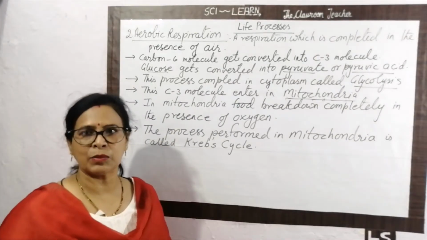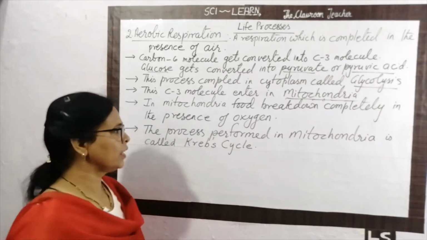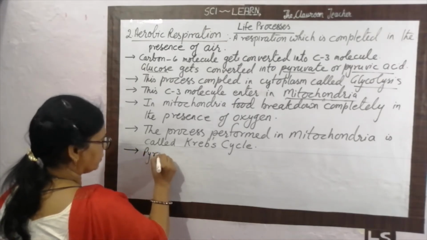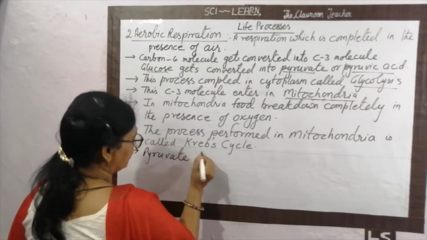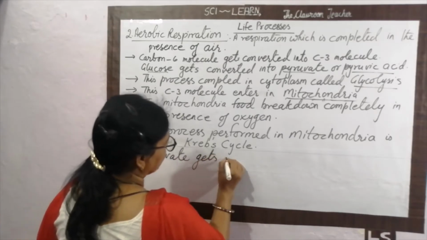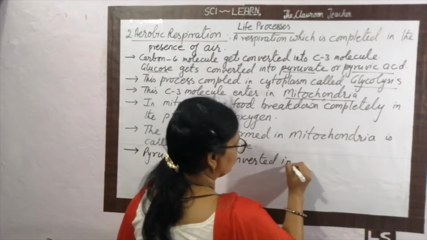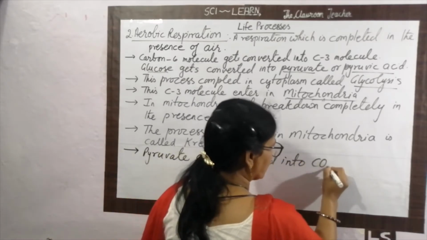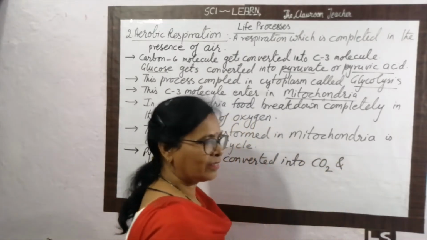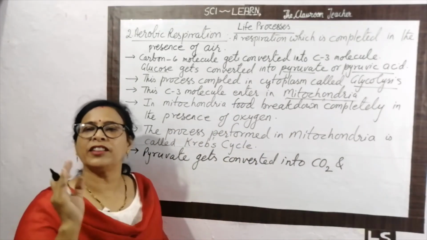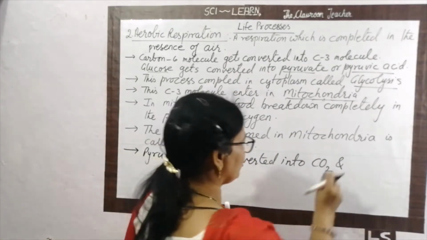And what happened in this process? In this process, as the end product, pyruvate gets converted into carbon dioxide and water. And lots of energy is also there.